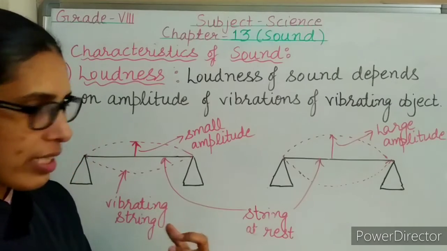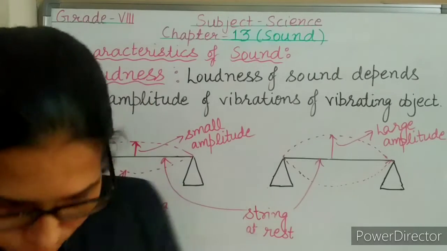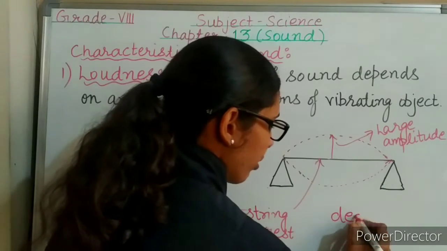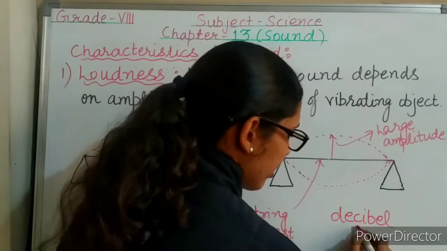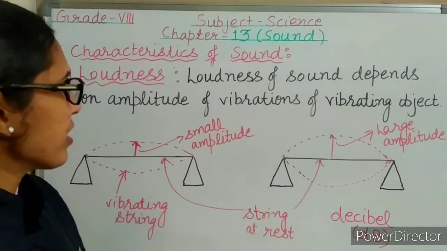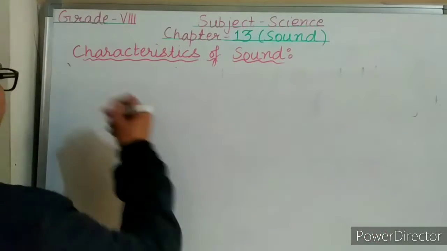If we talk about how loudness of sound is measured, it is measured in decibel, which is represented by dB. So this was all about the characteristic loudness. After this, now we will move on to pitch.